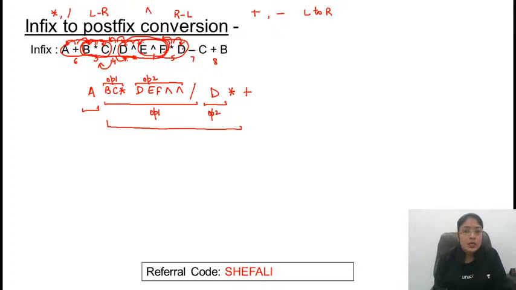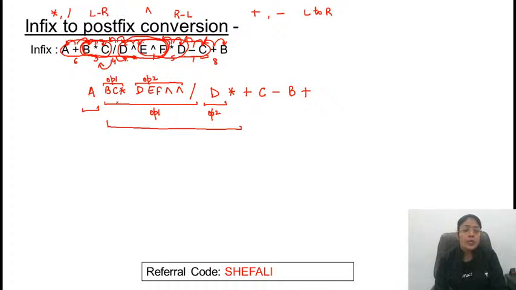After this, consider 7. This is operand 1, and operand 2 is C. For this minus, this complete expression is operand 1, C is operand 2, and minus. Now this is one complete expression. For this plus, this complete expression is operand 1 and B is operand 2. So operand 1, operand 2 and operator.